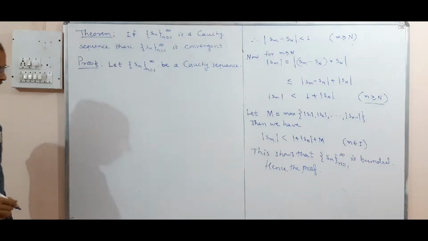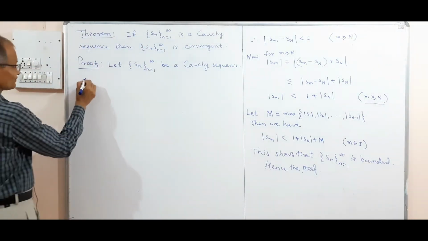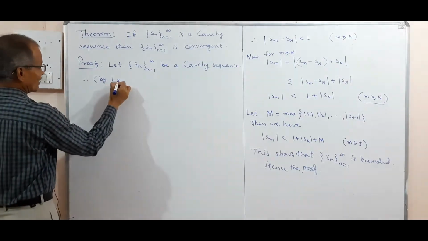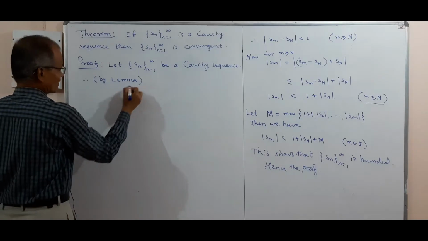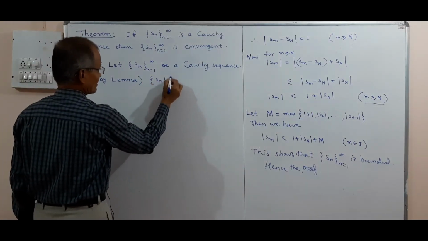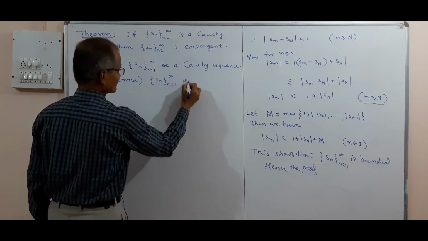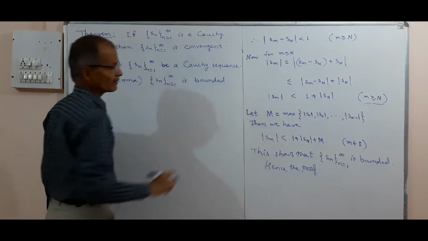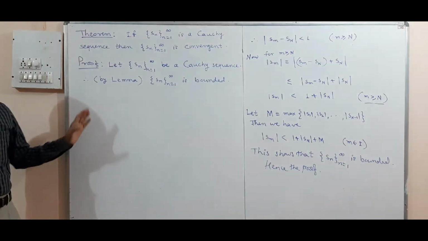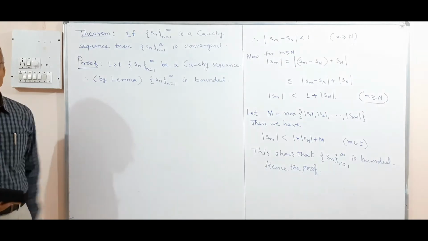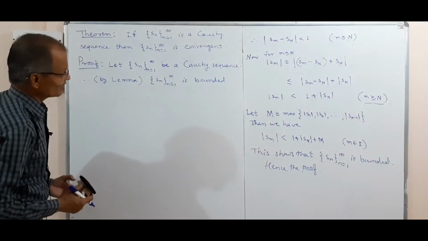Therefore, by lemma, Sn is bounded. And because Sn is bounded, it has limit superior and limit inferior. Bounded sequences have limit superior and limit inferior. We have studied it earlier.